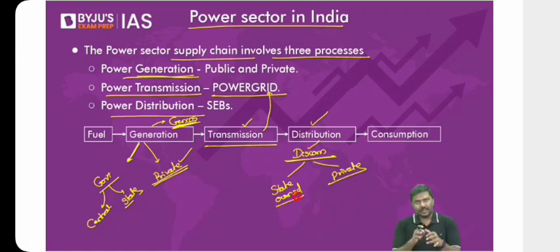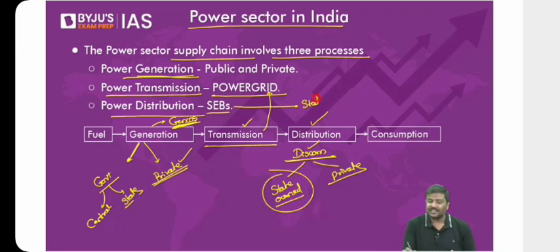And in case of India, please remember the point, most of the distribution of electricity is done by the state-owned agencies. These are referred to as state electricity boards, SEB, state electricity boards. Done? Any problem with the supply chain?